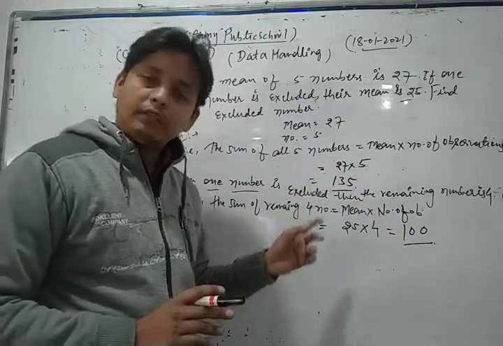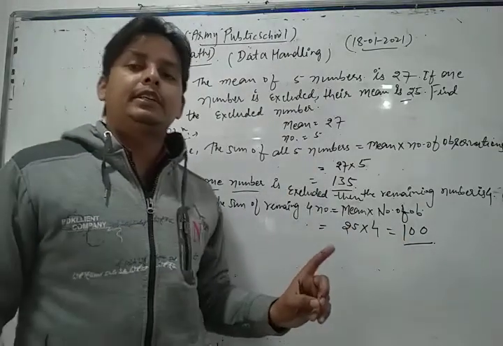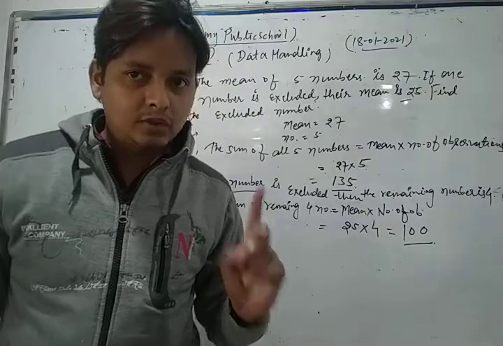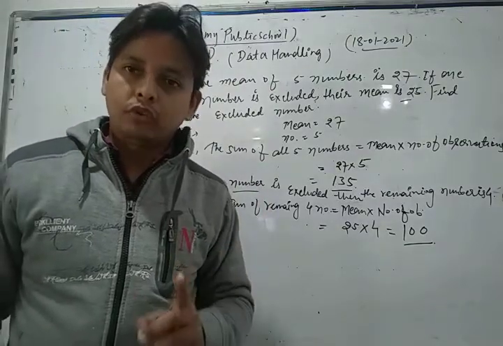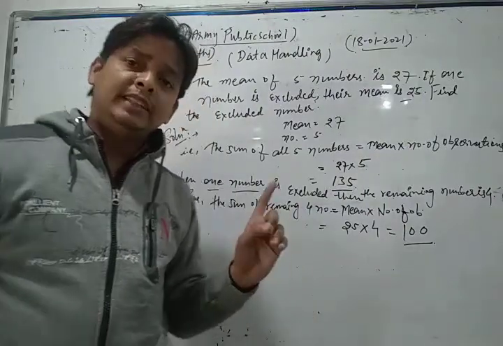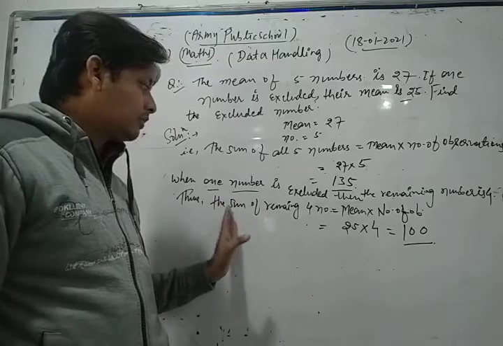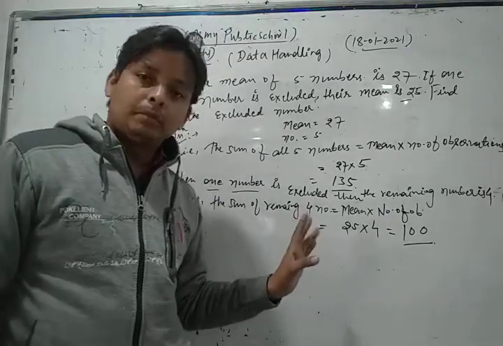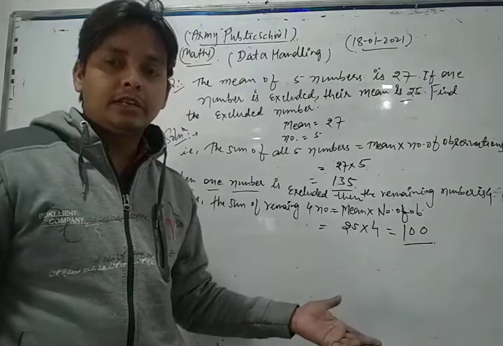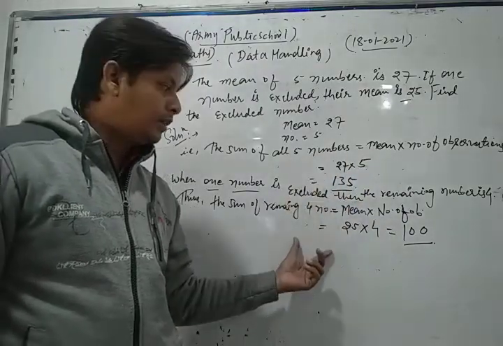So in this way, first of all, we found the sum of all 5 numbers, which is 135 according to the formula. After that, according to the statement, one number is excluded, so the remaining numbers are 4, and their mean is 25. Then we find the sum of all 4 numbers, mean into number of observations, that is 100. Then the excluded number is found by subtracting: the sum of all 5 numbers minus the sum of all 4 numbers.